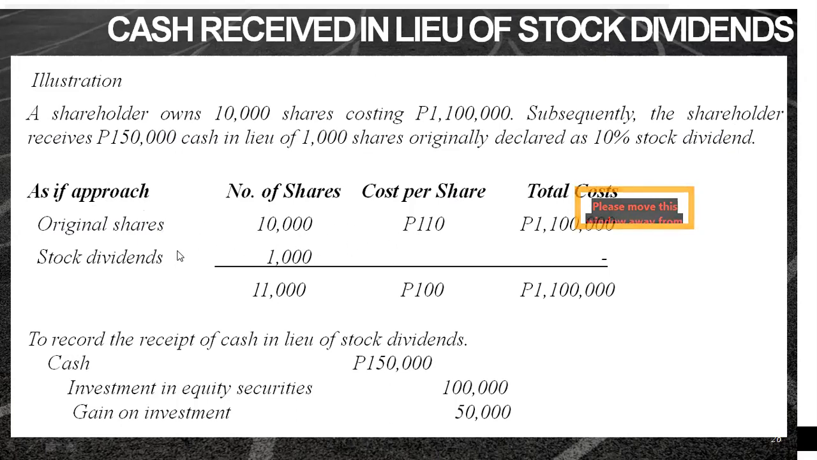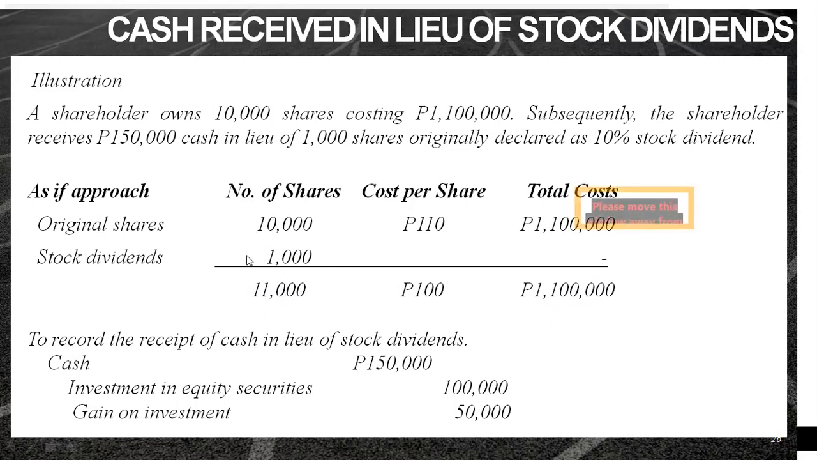So, originally, these are our shares. You have 10,000 shares. The total cost is 1.1 million. So, if that's 1.1 million divided by 10,000, our cost per share is 110. Now, with your stock dividends, you have a total of 11,000 shares. Our total cost did not increase, right? It is still 1.1 million. So, the total cost remains the same.